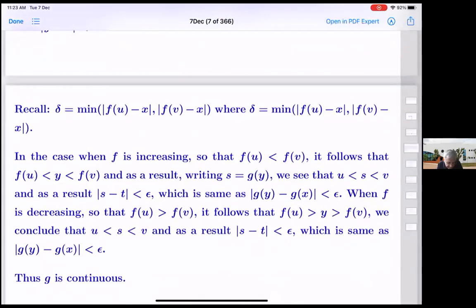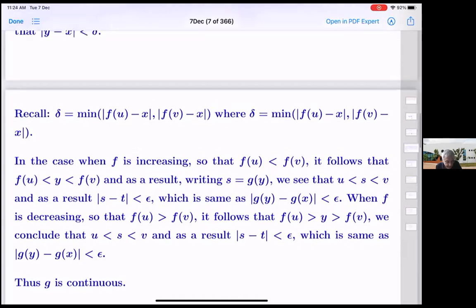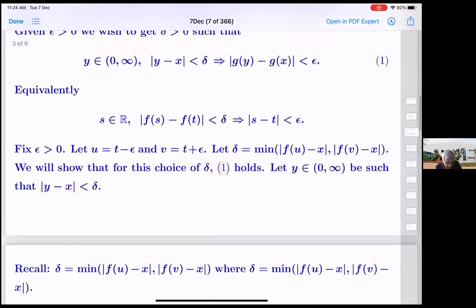So when f is increasing, so that fu is less than fv, it follows that y is between fu and fv. And how do I get that increasing means fu is less than fv? Remember, u is smaller than v because u is t minus epsilon and v is t plus epsilon.